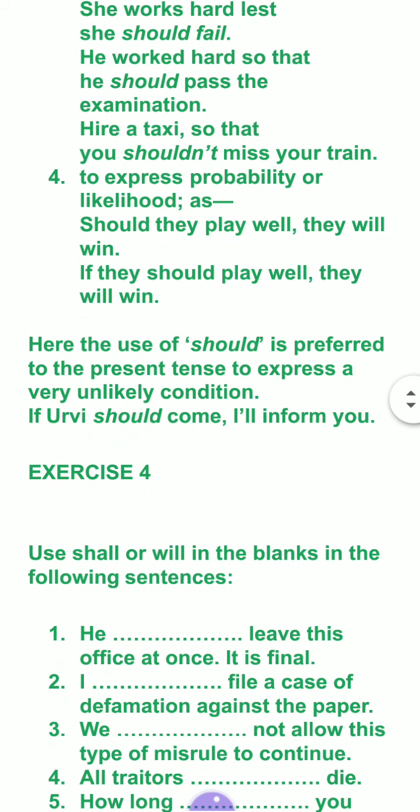To express probability or likelihood, very important use. Should they play well, they will win. If they should play well, they will win. So these are the uses of should and would.